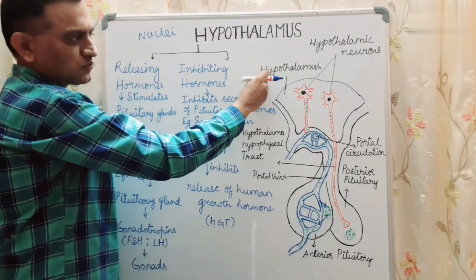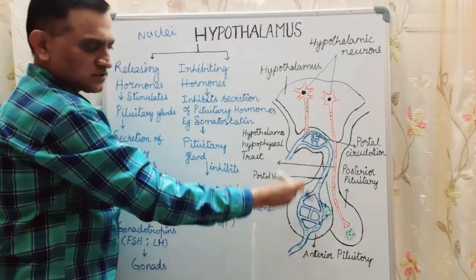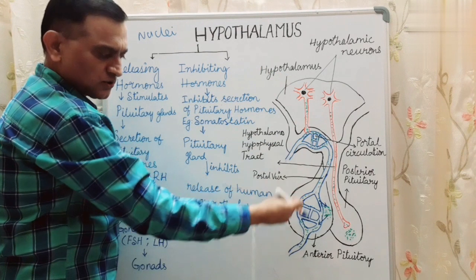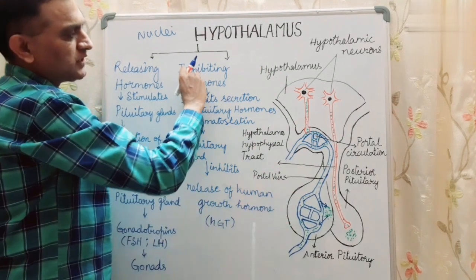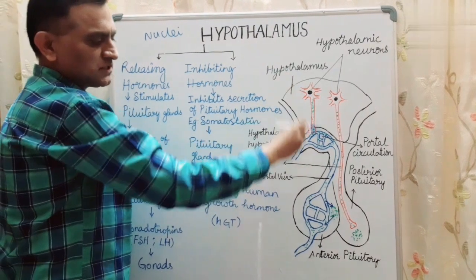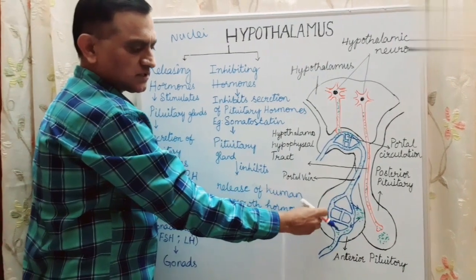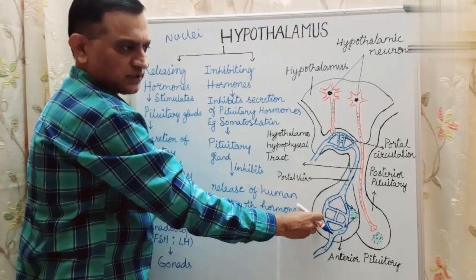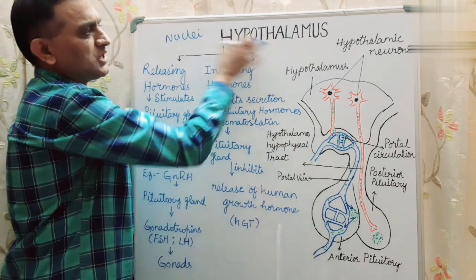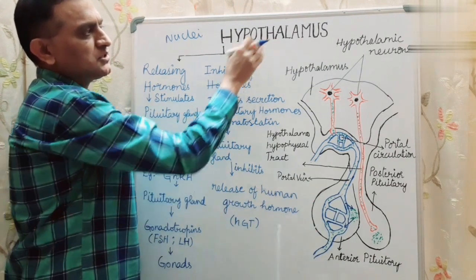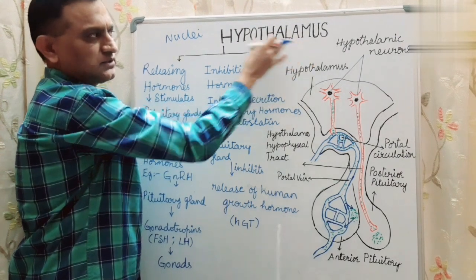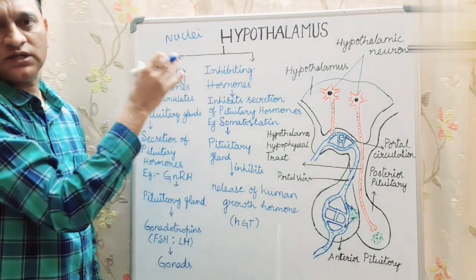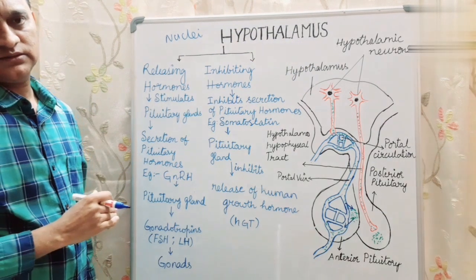So releasing hormones of the hypothalamus cause the adenohypophysis to release hormones, and inhibitory hormones from the hypothalamus suppress the release of hormones from the pituitary gland. That's why the hypothalamus is called the master control center.